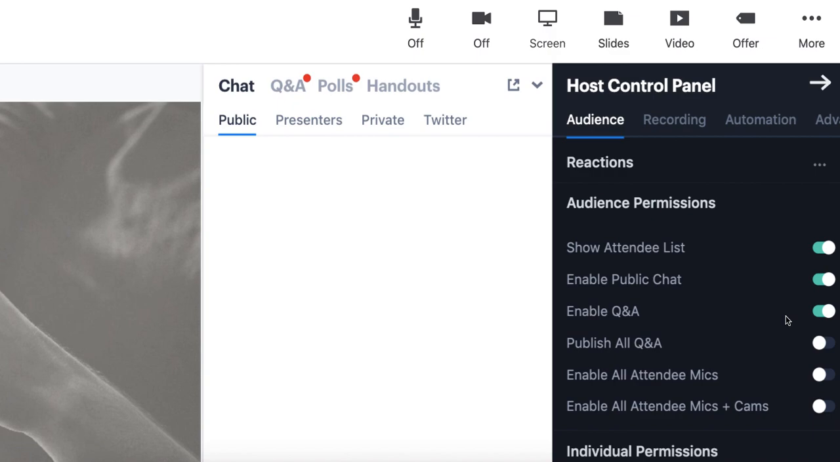The final tabs that I want to cover in the host control panel are the recording tab, which allows you to start and stop your recording. Unfortunately, this will not be an automated process, so you must click the start recording button in order to record your webinar. And the automation tab.